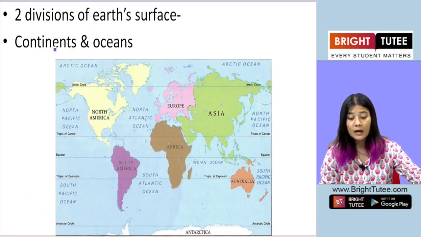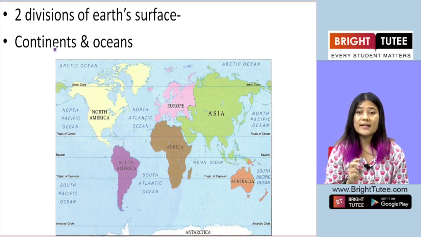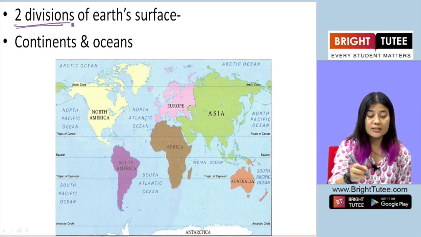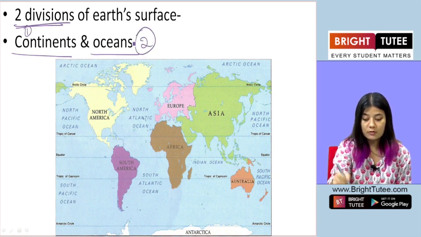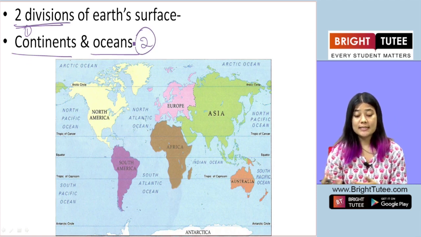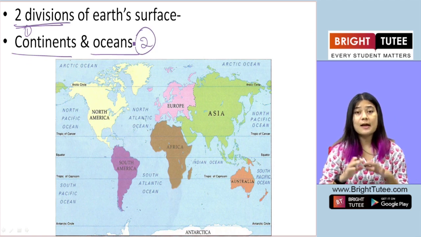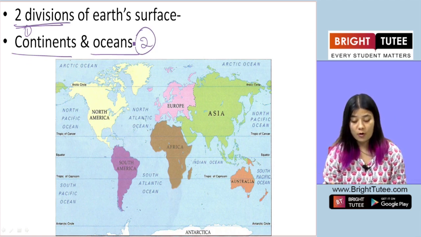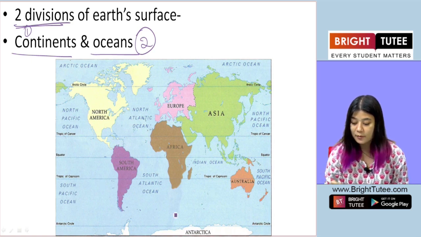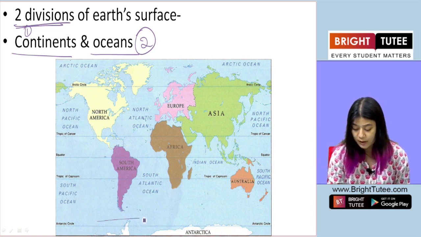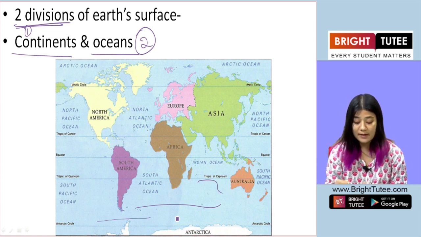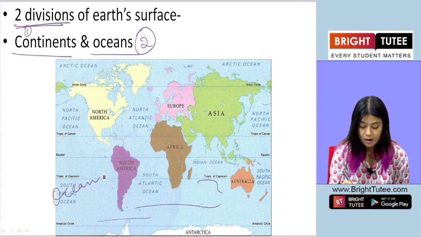Now the Earth's surface is divided into two main divisions: number one, continents, and number two, oceans. We'll look at what continents and oceans are, but of course we all know what oceans are, right? Large masses of water. In this map of the world, you can see both the land and the ocean. The blue areas of the map are the oceans.